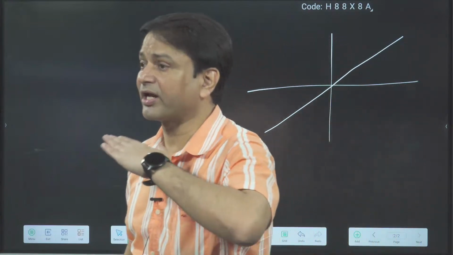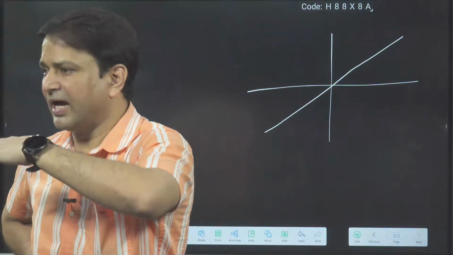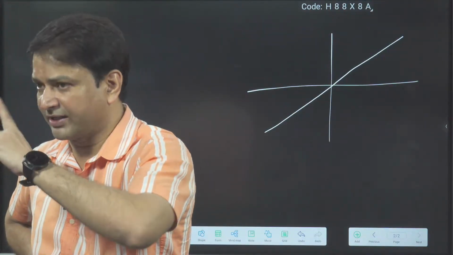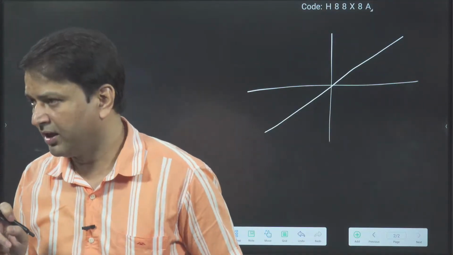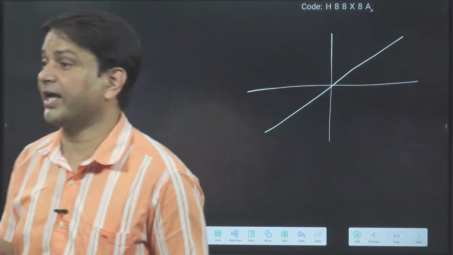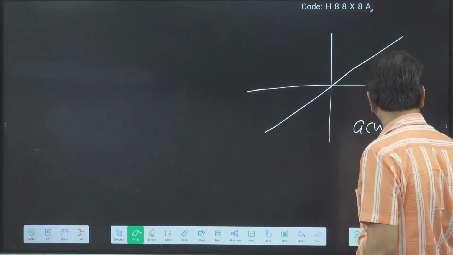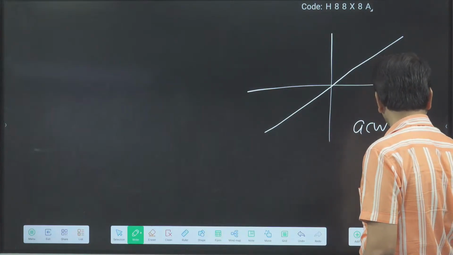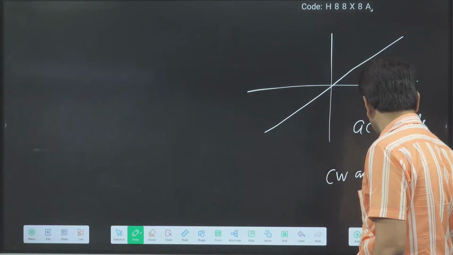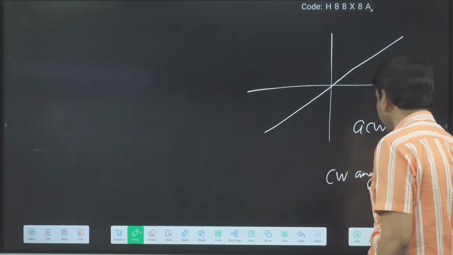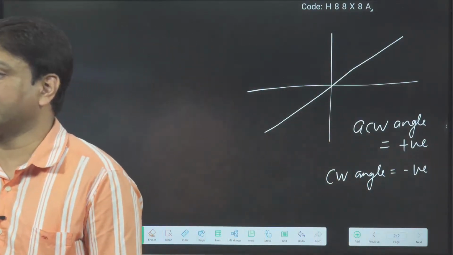So our reference, remember that reference is what? X-axis. Reference is x-axis. From the x-axis, if you are rotating anti-clockwise to reach the line, then the anti-clockwise angle we take positive. Remember that anti-clockwise angle, ACW, is taken positive, and clockwise angle is taken negative.